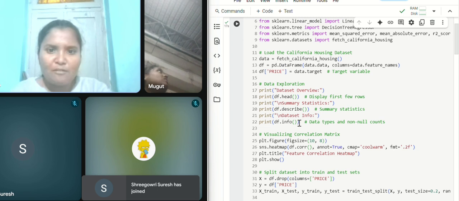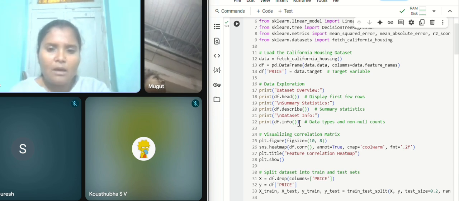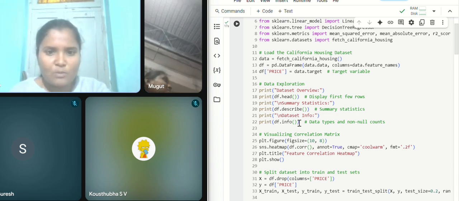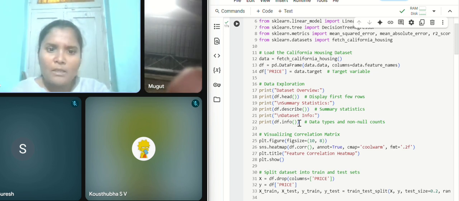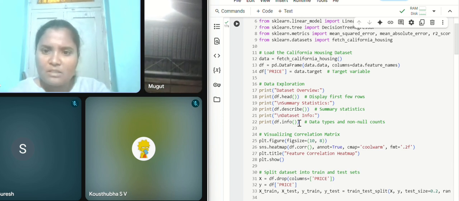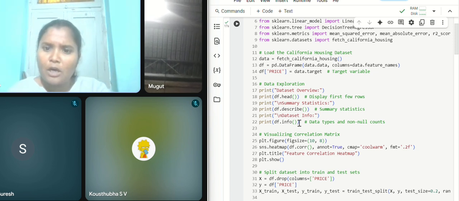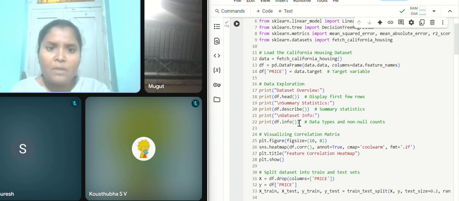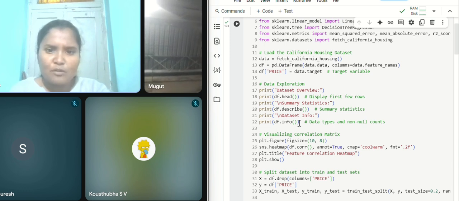Then housing is equal to fetch_california_housing, with X and y variables. Here the housing object fetches the data set, and X is the feature matrix, that is average rooms, average bedrooms, that kind of matrix, and y is the target values, that is median house prices. Then X_train, X_test, y_train, y_test: this is where we use the train_test_split function to train and test the data. This splits the data into 80% training and 20% testing. random_state equal to 42 ensures reproducibility.